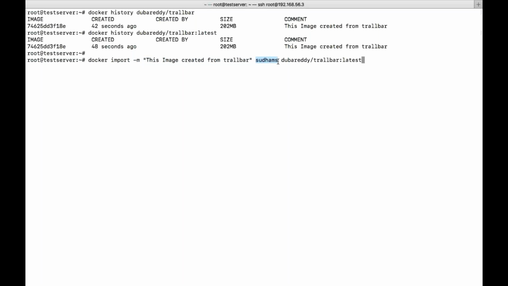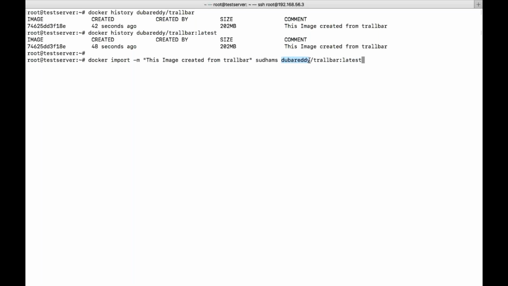This is the file which I have created. I have converted using Docker export. I gave the container ID and I gave -o and the file name, right? The file name is this, where I have the file system of that particular container. Not only the file system, other data also, what I have done in the container, that is stored as a file system. So this file I'm trying to convert as an image. That's the reason I gave this particular name. I gave this repository. If I want to upload to my own Docker Hub, I need to give my ID first and then /image and the tag. This is what we give generally. This is the syntax we give to create an image.